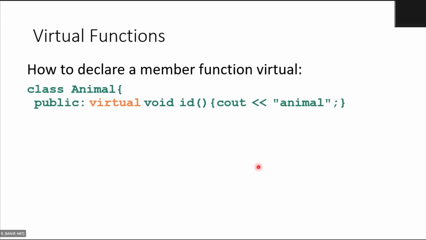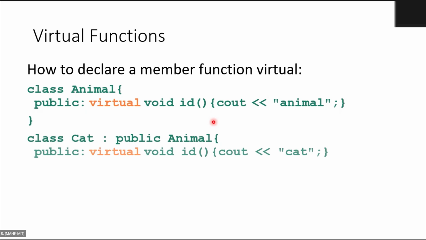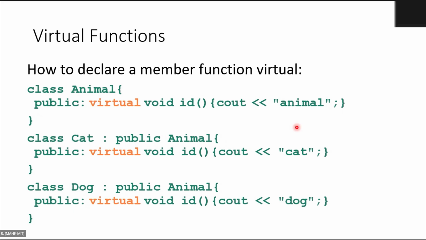So you will simply add this virtual keyword before the function name: virtual void ID in animal. Similarly, in the cat also you can write virtual void ID, and similarly in the dog.